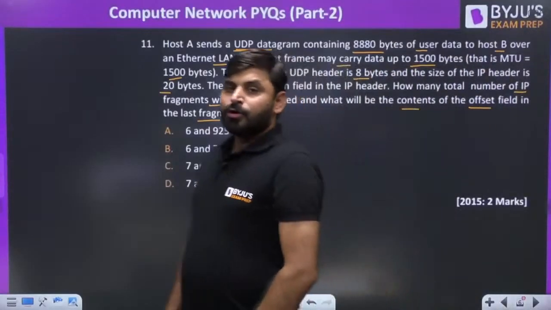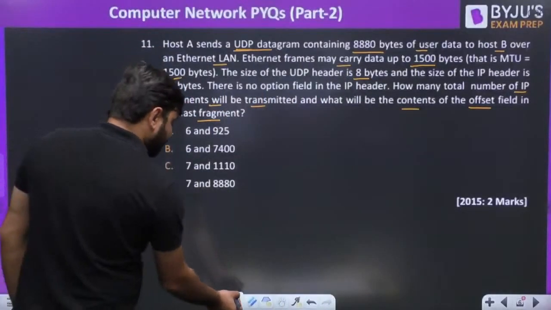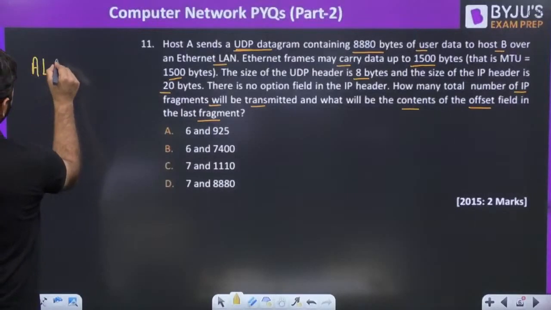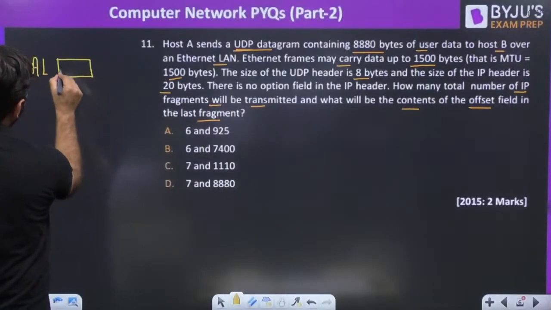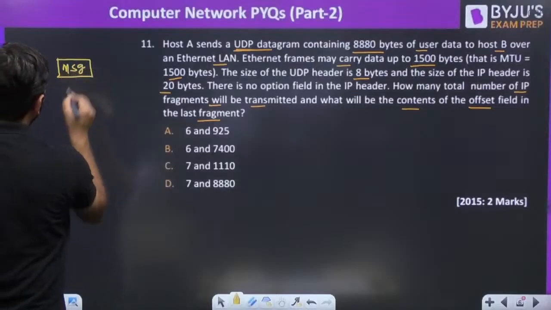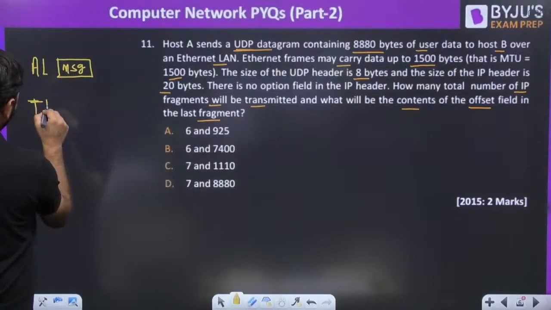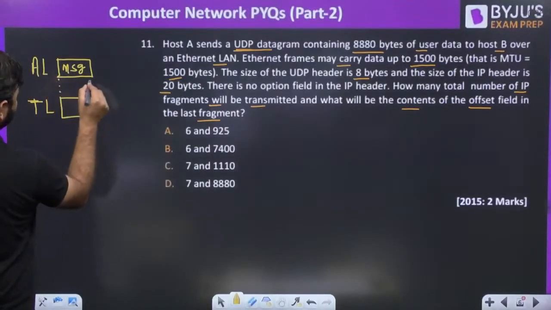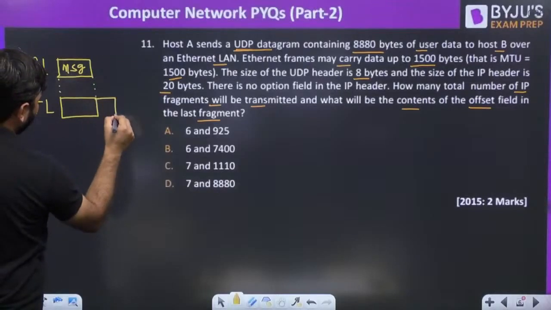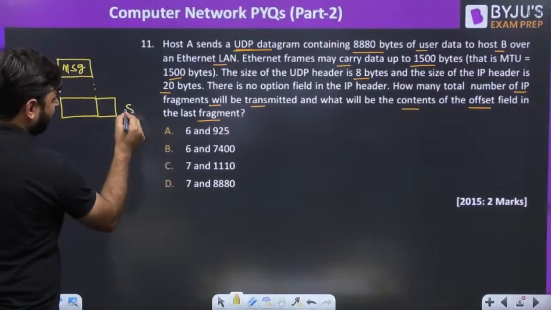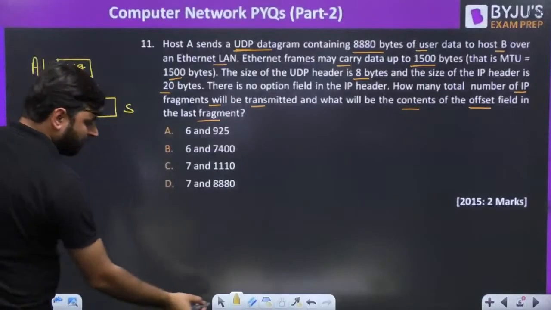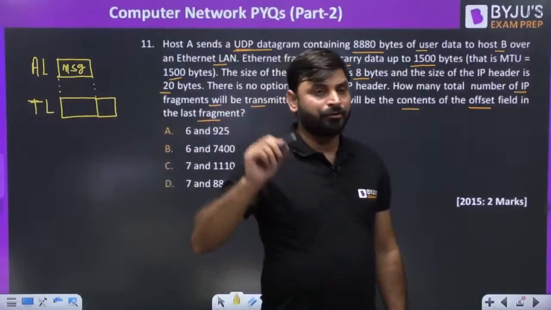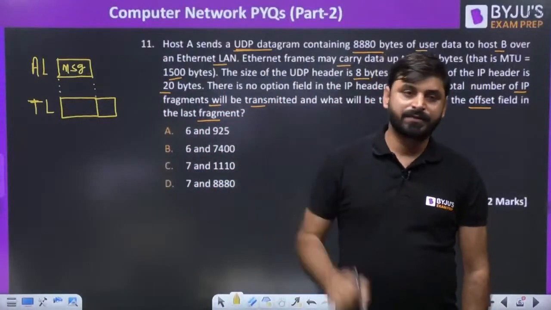Okay. So first of all, my dear friends, you know one thing that the application layer packet name is message. Application layer forwards the packet to the transport layer. What will the transport layer do? Transport layer attaches this H1 header, and the packet name at transport layer can be segment or datagram. If we are using TCP, the packet name at transport layer is segment. If we are using UDP, the packet name at transport layer is datagram.